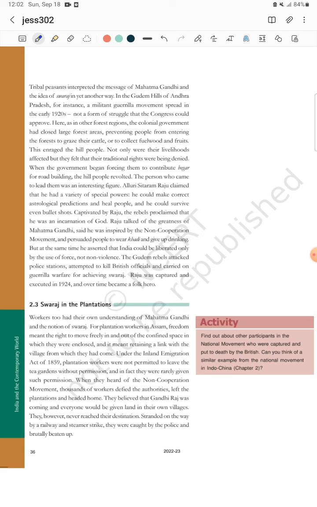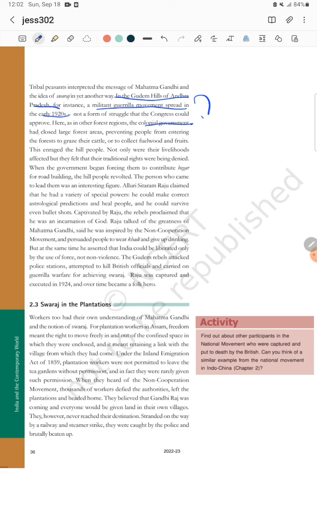How will we find it? In the Gudem hills of Andhra Pradesh, obviously tribal people are living in the hills and forest areas. So in the Gudem hills of Andhra Pradesh, for instance, a militant guerrilla movement spread in the early 1920s. Why? That question will come. Why was there a militant guerrilla movement in the Gudem hills of Andhra Pradesh? The reason was the forest law.